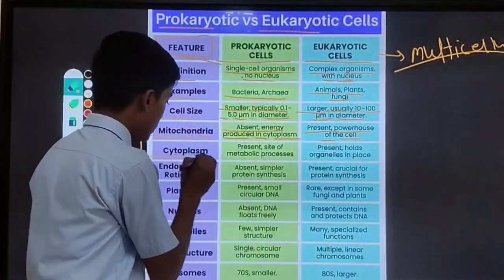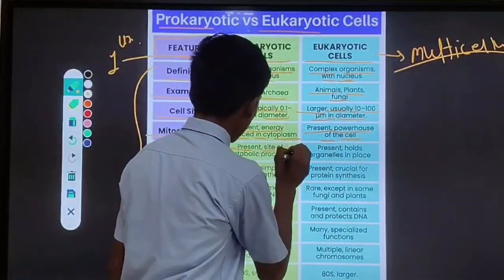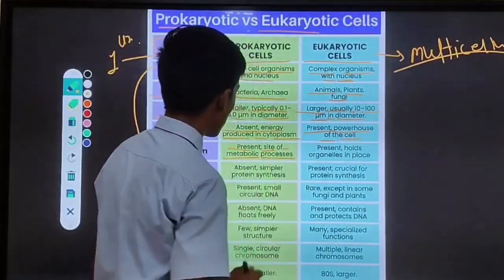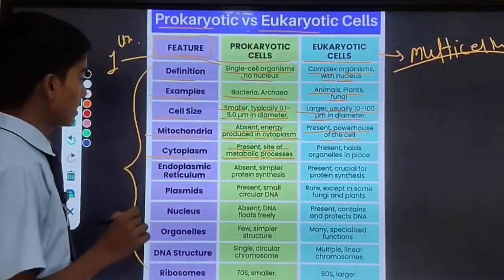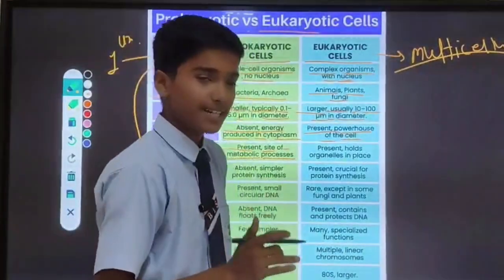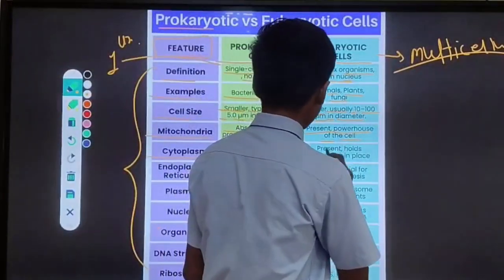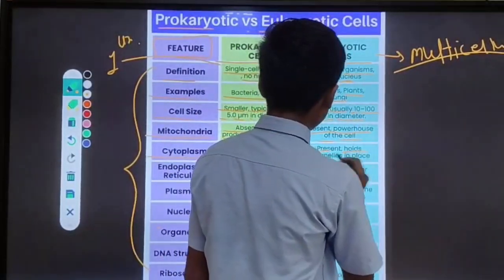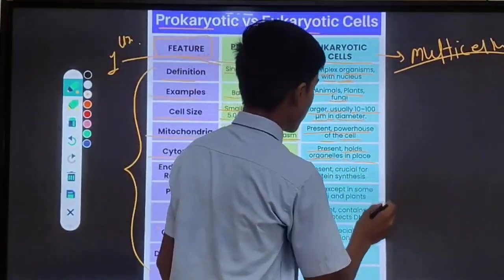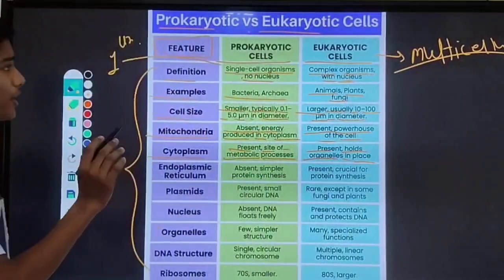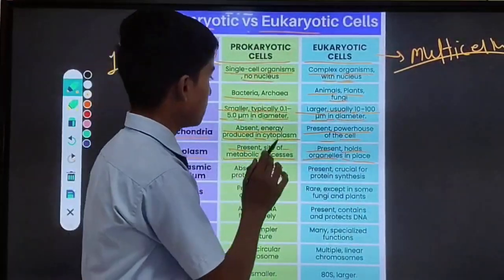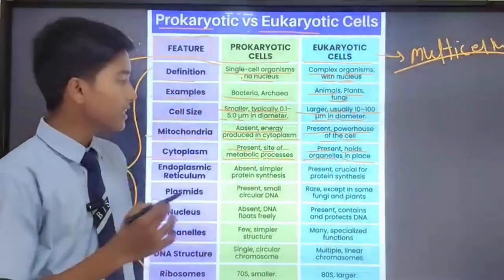Next is cytoplasm, present, site of metabolic process. Means in prokaryotic cell there is a cytoplasm and it is the site of metabolic process. In eukaryotic cell the cytoplasm is present and it holds the organelles in place.